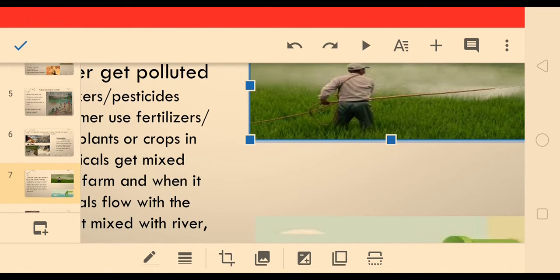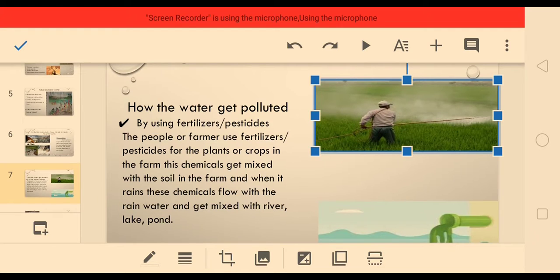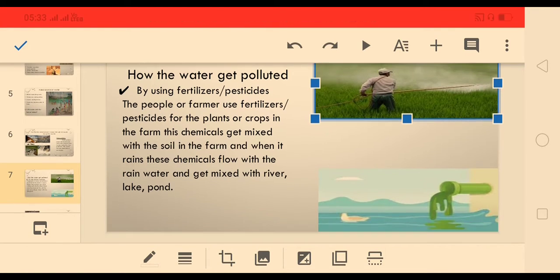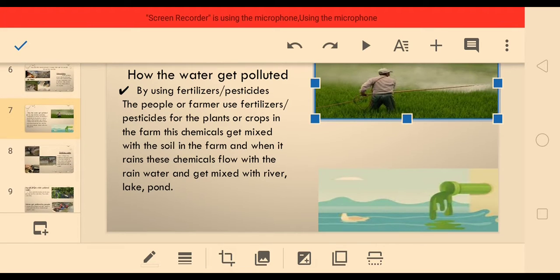While flowing, the rainwater also picks up the chemicals mixed with the soil, and when this rainwater joins the river, lake or pond, these chemicals also get mixed with it. So this way the river, lake or pond water gets polluted. Understood how using fertilizers and pesticides pollutes water? Now next.